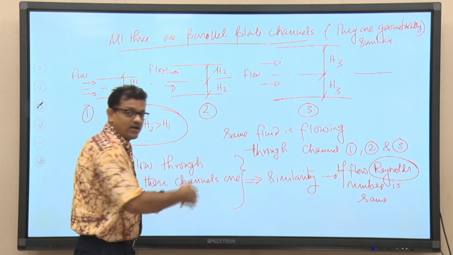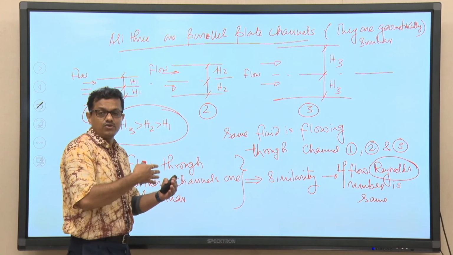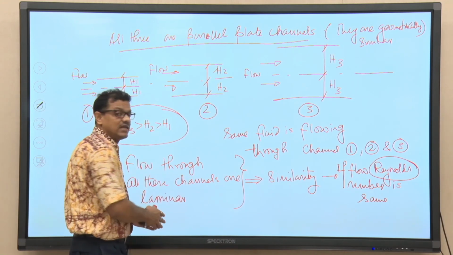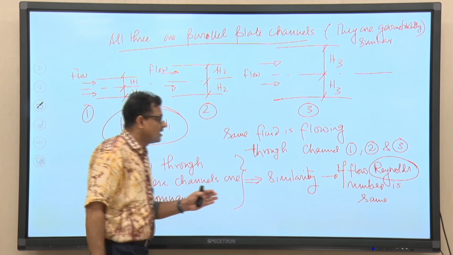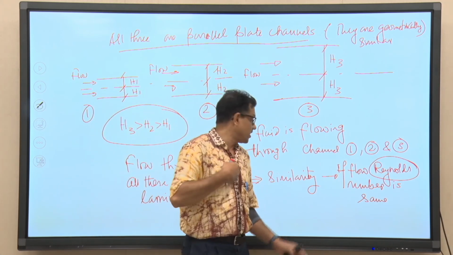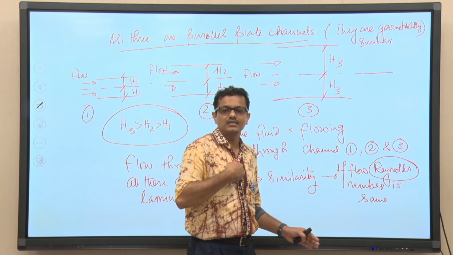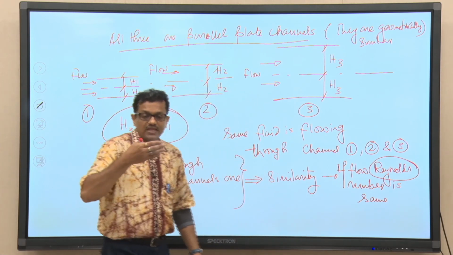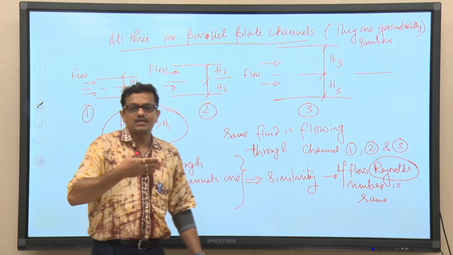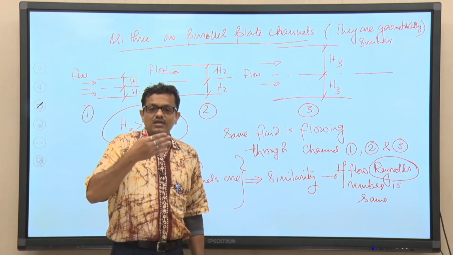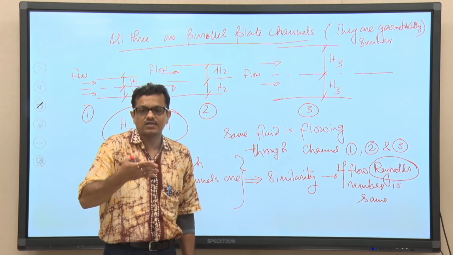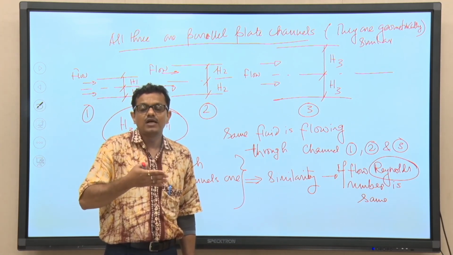So, flow phenomenon will be showing similarity when the flow through all channels is laminar, which in a way is indicating us to calculate a dimensionless number, which is nothing but the Reynolds number. So, the take home message from today's discussion is that we should try to find out similarity between any two objects, any two pumps, any two processes.